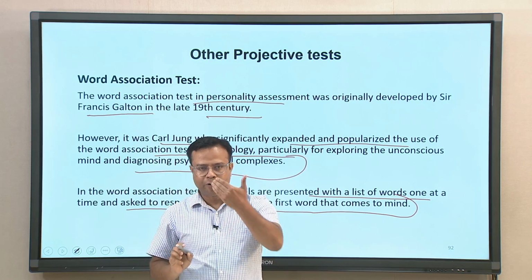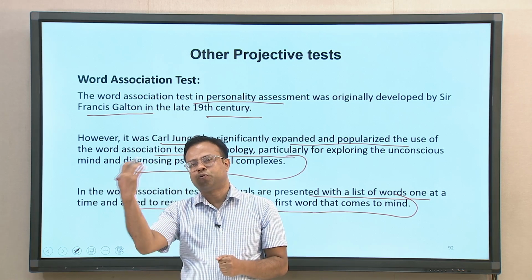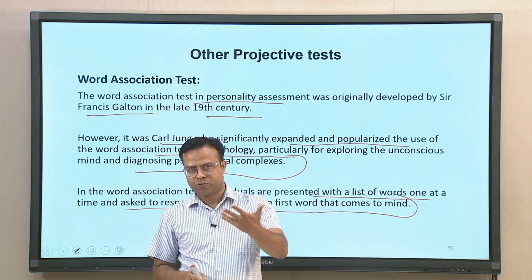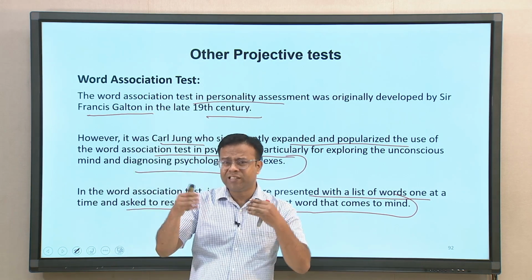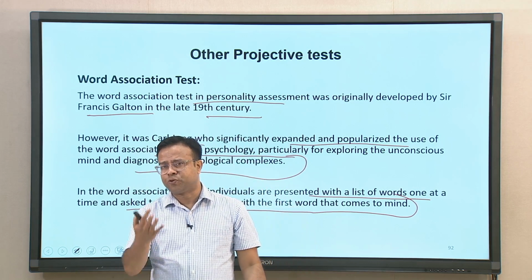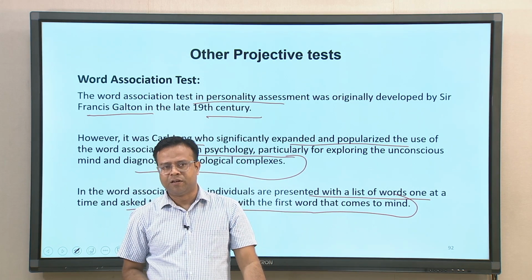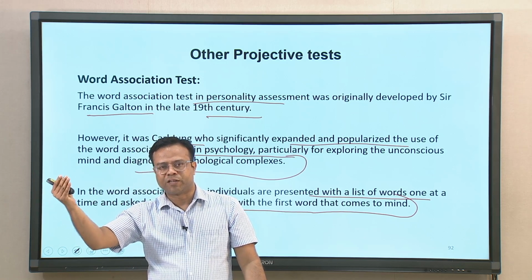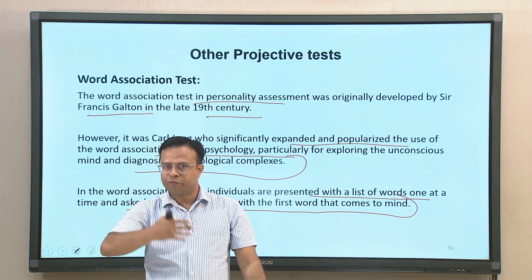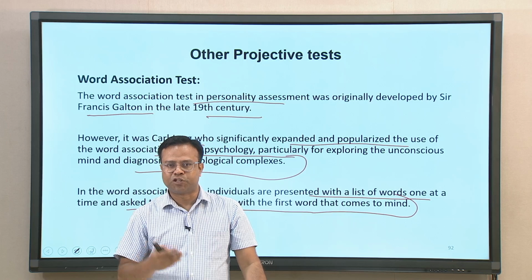The idea is very simple, similar to other projective tests. When people come out with this kind of associations of words, a lot of their unconscious ideas come into the picture.